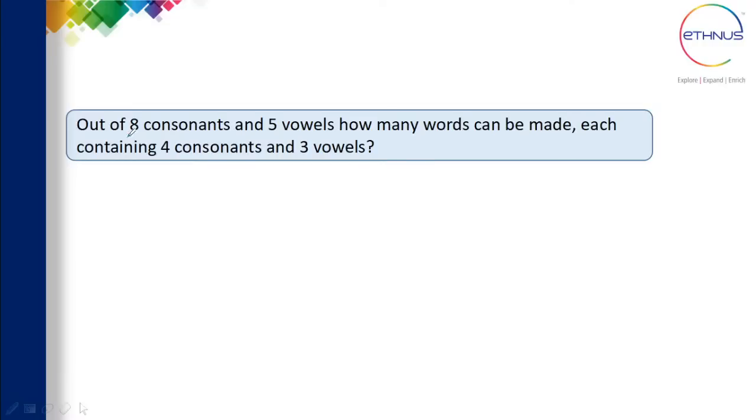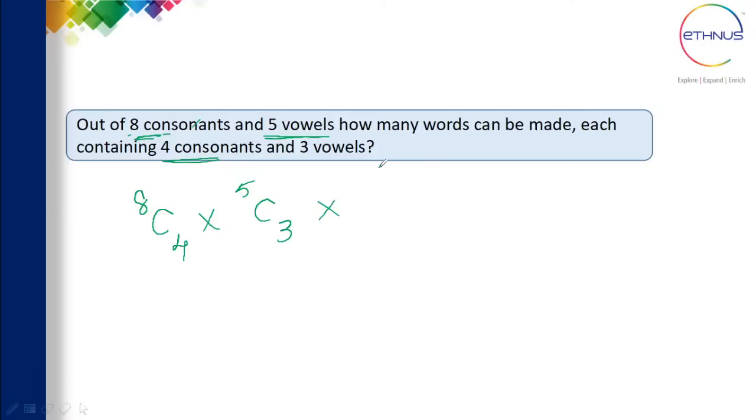How many consonants are there? There are 8 consonants, and out of these you need only 4. And out of 5 vowels, you need only 3 vowels. So 8C4 into 5C3. This is the first part. They ask how many words can be made. You have selected 4 consonants out of 8, and 3 vowels out of 5. So selection is done. Now the arrangement has to be made.